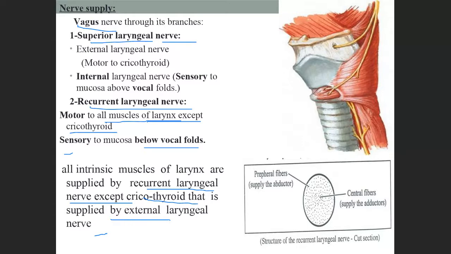So shall I start the salivary glands? Metabolic less than male.